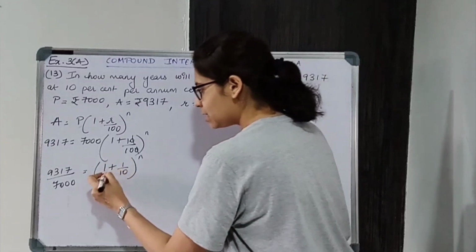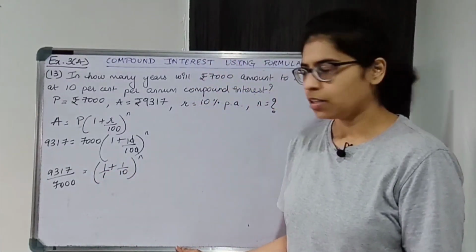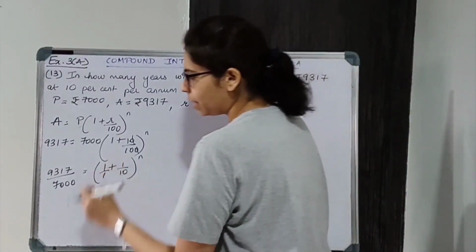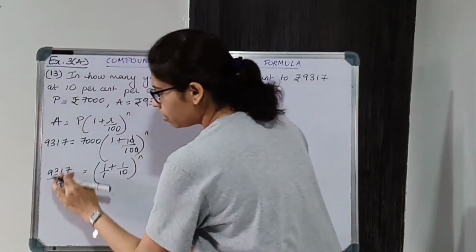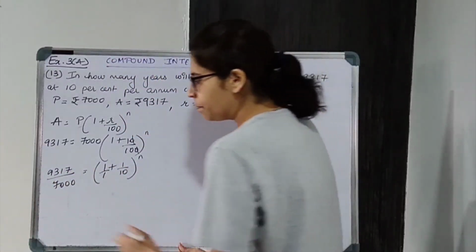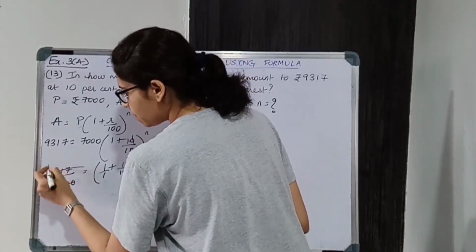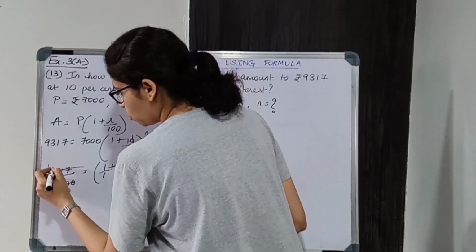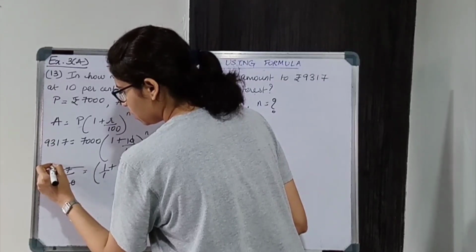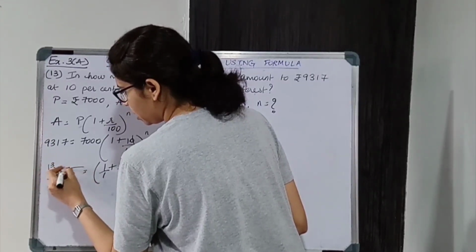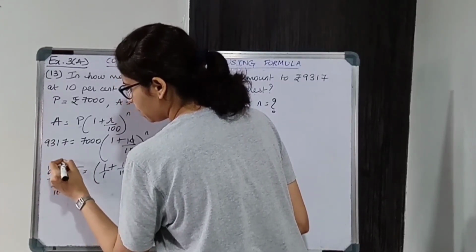Now we'll equalize the denominators. Okay, so multiply and divide by 10 over here. Now over here also we can cancel out. Okay, so 7 thousands are 7 ones are, so 2 remains, 7 threes are 21, and again 2 remains, 7 threes are, and 7 ones are.